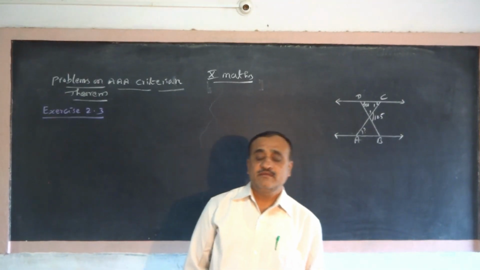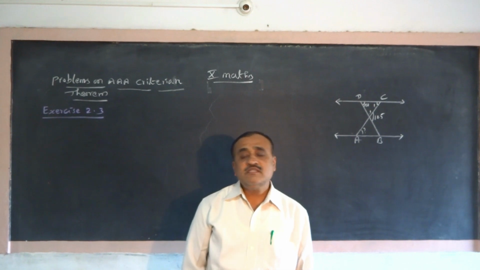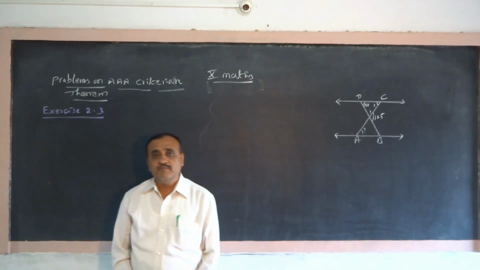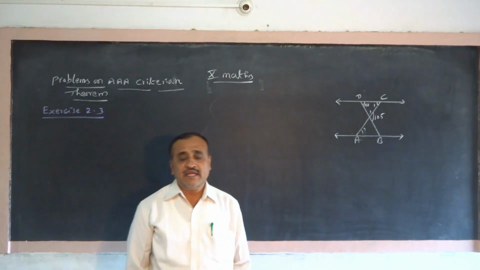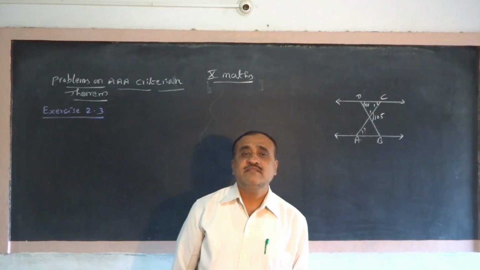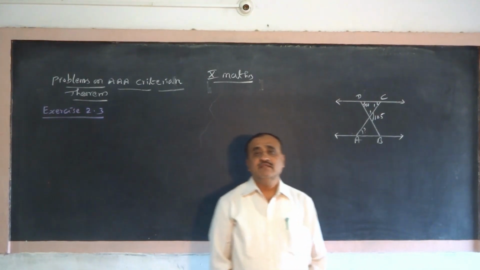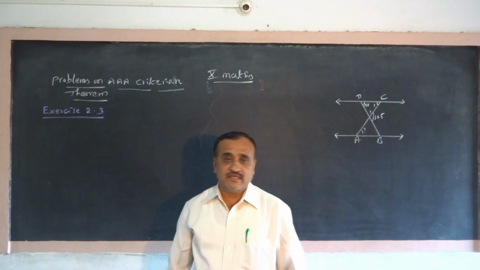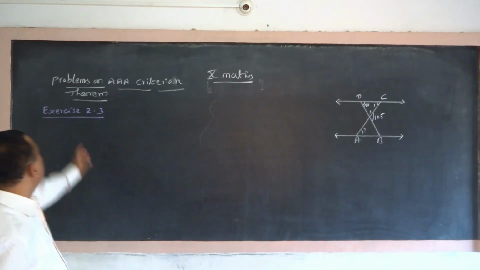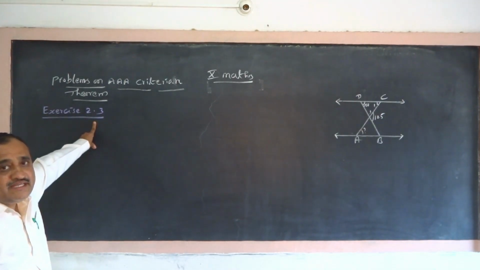Dear students, in the last class we discussed some problems on the AAA criterion theorem, the SSS criterion theorem, as well as the SAS criterion theorem. We shall discuss some more problems on exercise 2.3.